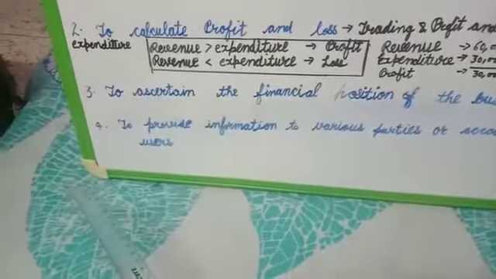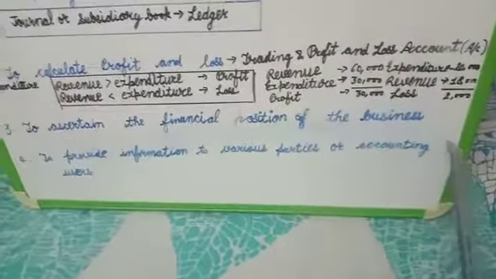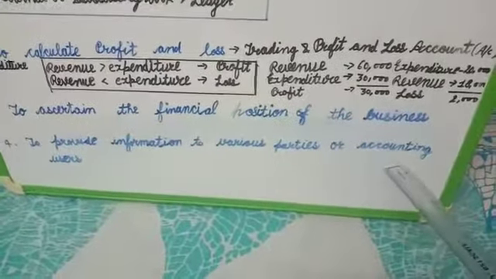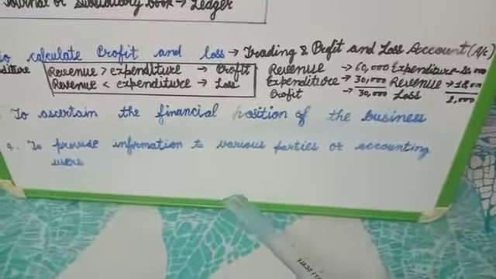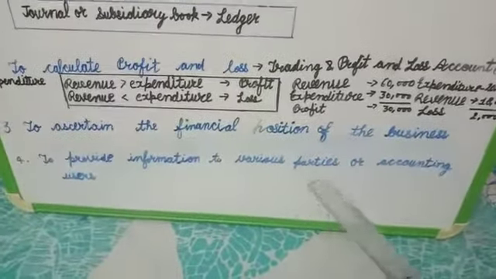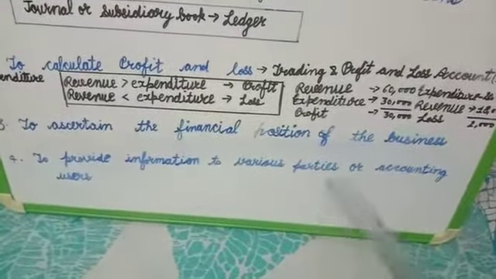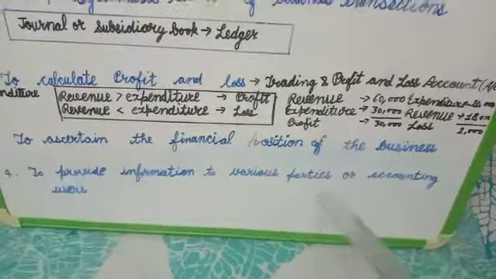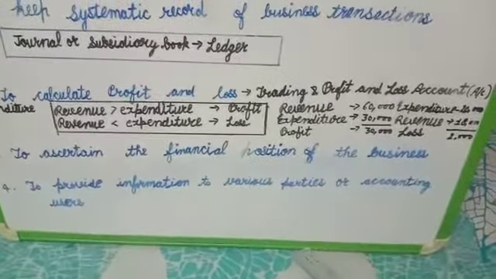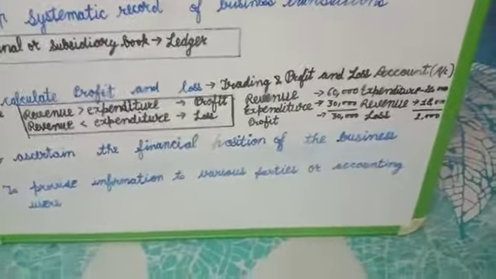Last objective of accounting is to provide information to various parties or accounting users. In last class, I discussed accounting users. Various parties and accounting users are the same. They include owners, investors, creditors, banks, employees and government authorities, etc. The information helps them in taking sound and judicious decisions about the business entity.